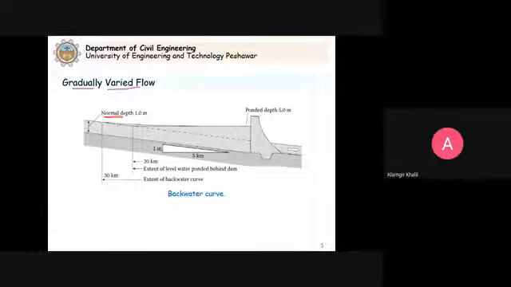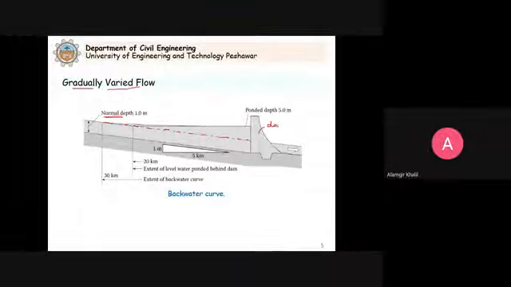So if we do not have any obstruction, you can see that this water will continue to flow with the normal depth. You see this dash line which is shown here. So this water will continue to flow like this. Now that we have constructed a hydraulic structure in the form of a dam, we can call it a dam.